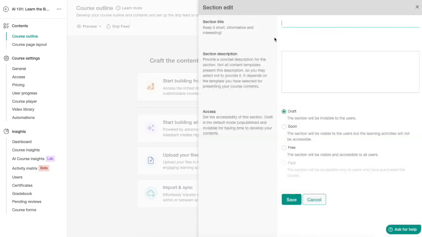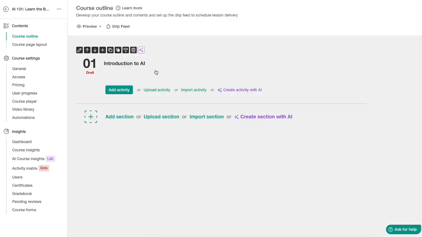And this one allows you to create your first section for your course. So for example, let's call it Introduction to AI. And then we can do something like welcome to the AI course. In this section, I will teach you why this course matters, what you'll learn and stuff like that. And then we can also set the access level here. So once again, if you're not ready to put it out, if you don't want it to be alive, just click on draft and then click on save. And now we have our first section, but now it lacks content. So then we can start adding stuff here.